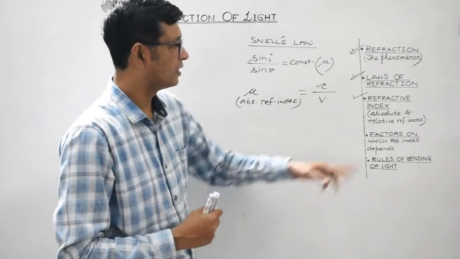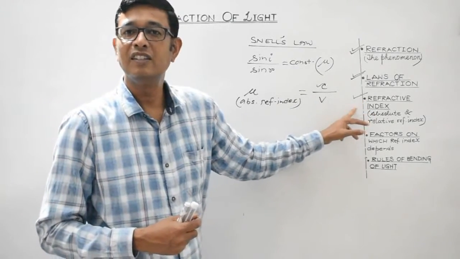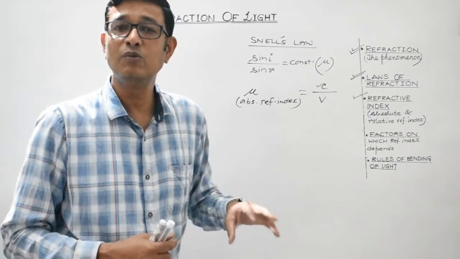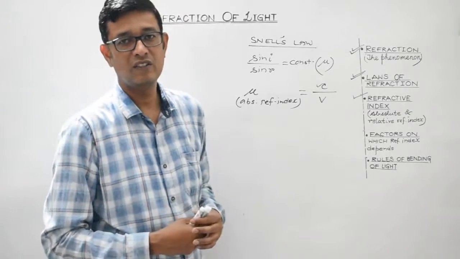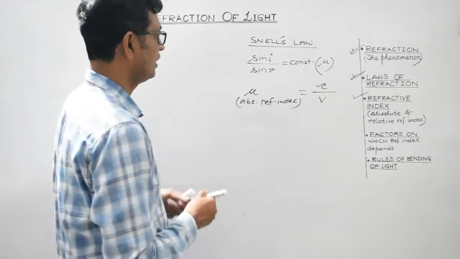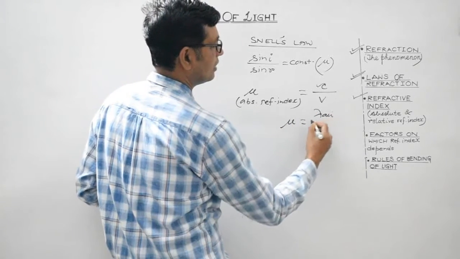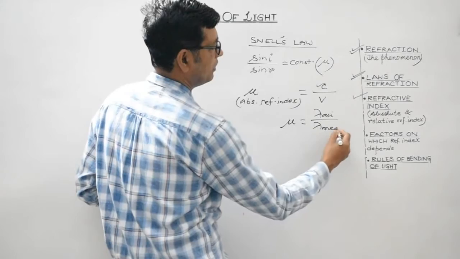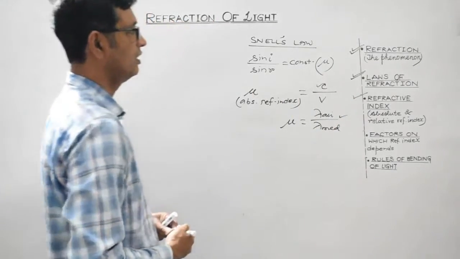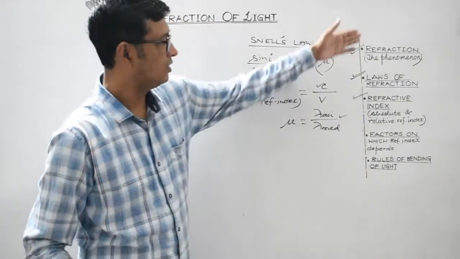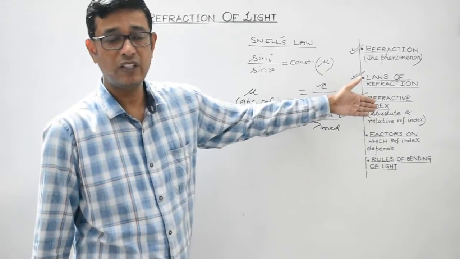And students, in the previous lecture we have also discussed refractive index in terms of wavelength as well, right? So in terms of wavelength, it is defined as lambda air divided by lambda medium. This also we have discussed. So I hope these three topics are pretty clear, right?